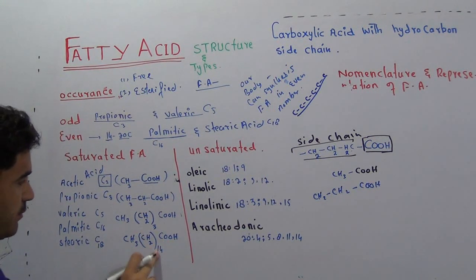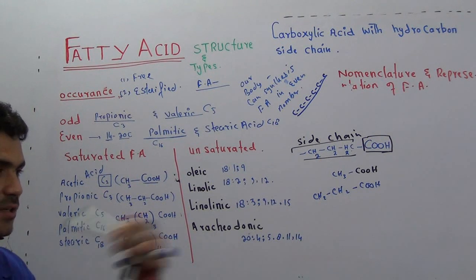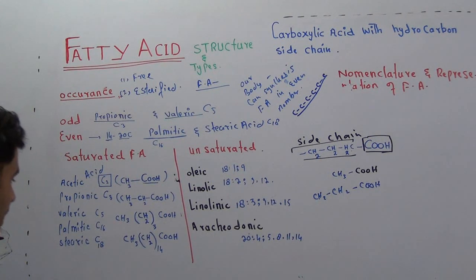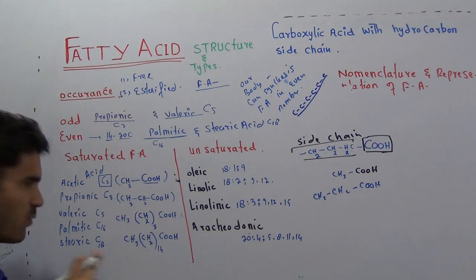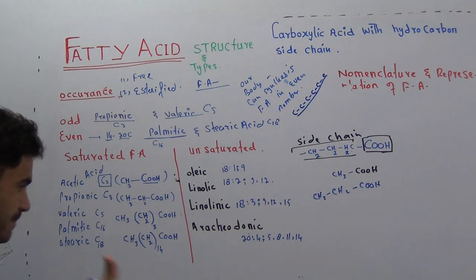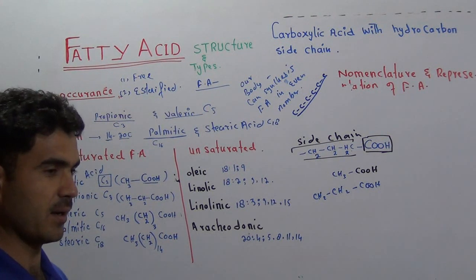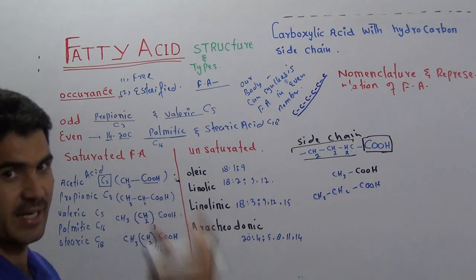Just write it: 14, 15, 16, again 16 carbon. So you just wrote the structure of the palmitic acid. And then now we have stearic acid. I want you people to write that structure by yourself. Okay, that's good, fine. It is stearic acid. I want you people to write it on a page after watching that video.